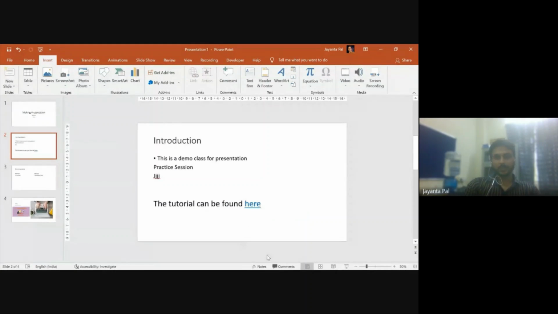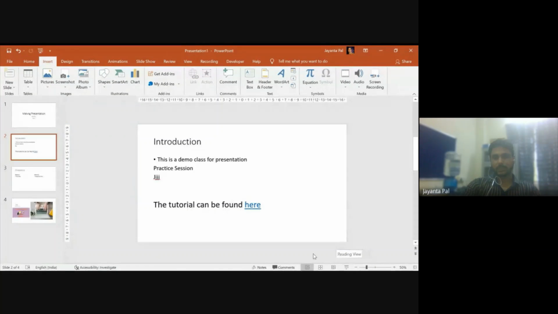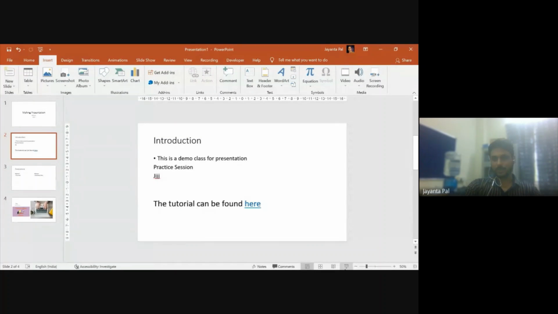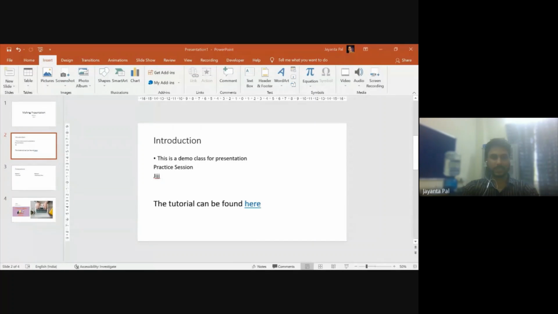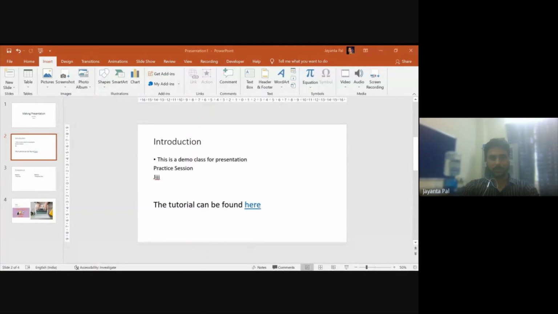I'm just making a slideshow, because this button is meant for slideshow. I hope this slideshow portion does not appear on your side. Let me share my screen again. I was choosing a particular window.